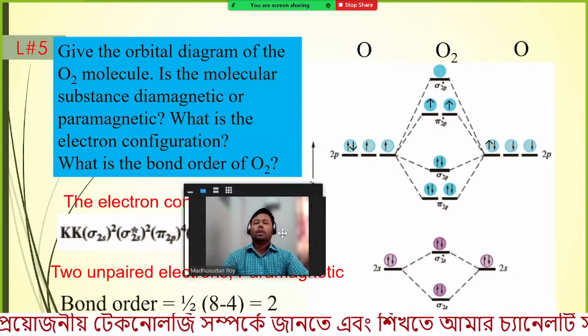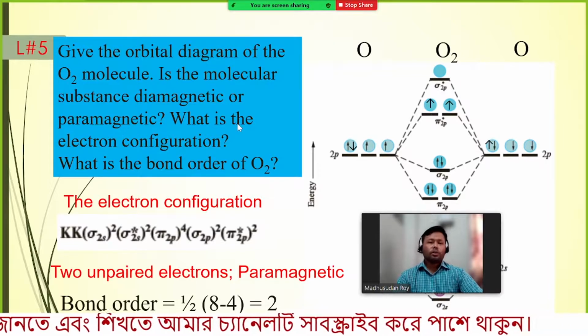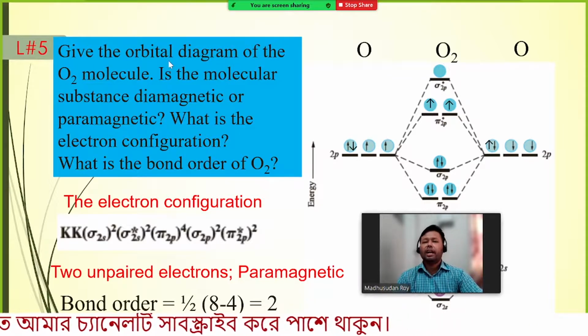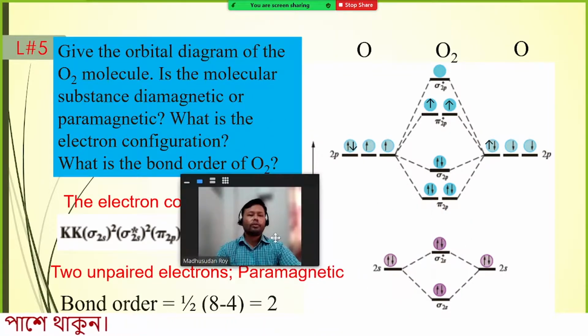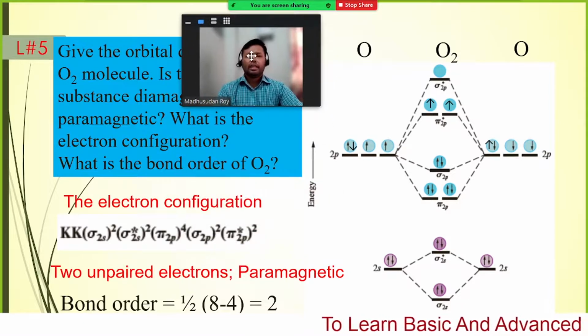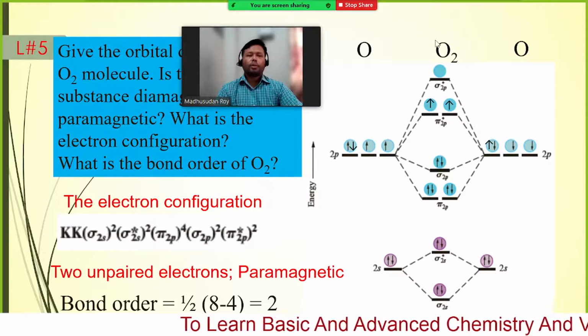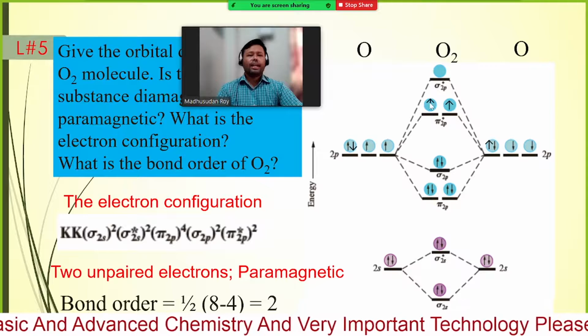Now, we have already mentioned the molecular orbital of the oxygen molecule. Now I have a question. Give the molecular orbital diagram of the oxygen molecule. I already showed this in the previous slide when we mentioned the limitation of valence bond theory. At that time we showed the molecular orbital of oxygen. So give the orbital diagram of the oxygen molecule. Is the molecular substance diamagnetic or paramagnetic? Here you can see this is the molecular orbital diagram of oxygen. Here you can see we have two unpaired electrons.